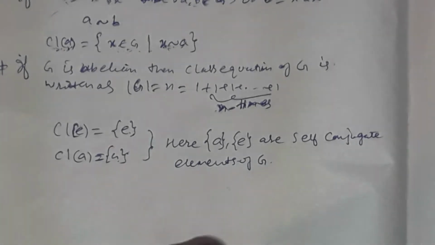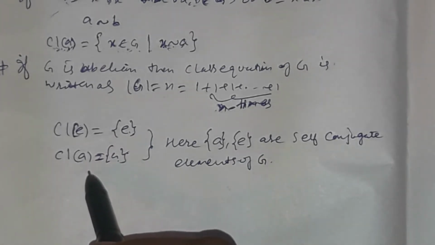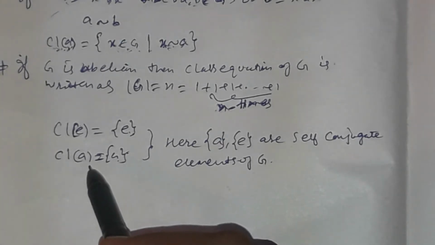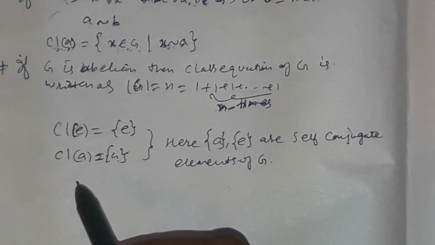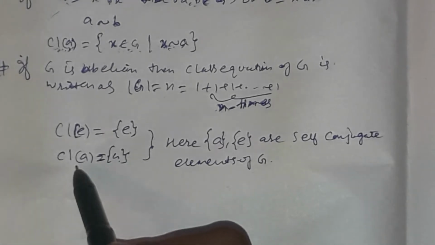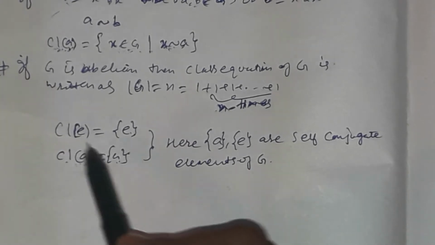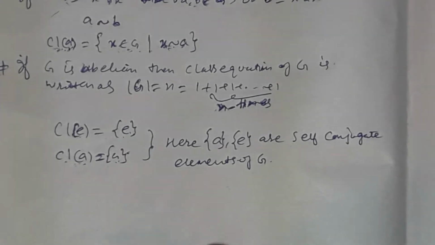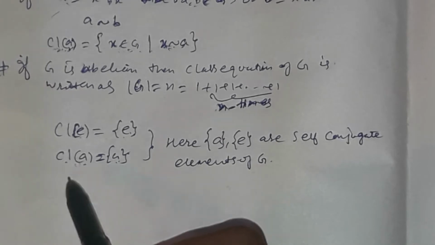So if G is abelian, then each element of the group corresponds to each element of the group. The conjugate class contains only itself, only that member. Here we are finding the conjugate class of A, and it contains only the singleton A. The conjugate class of E contains only the singleton E. So similarly, if G is abelian, then each element has its own conjugate class.